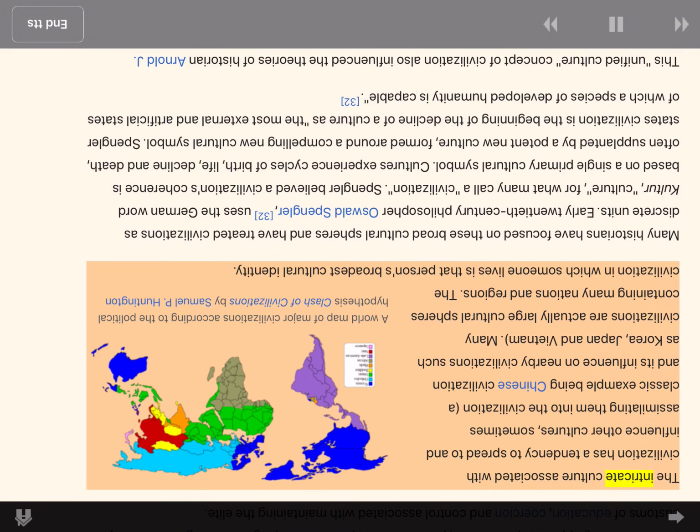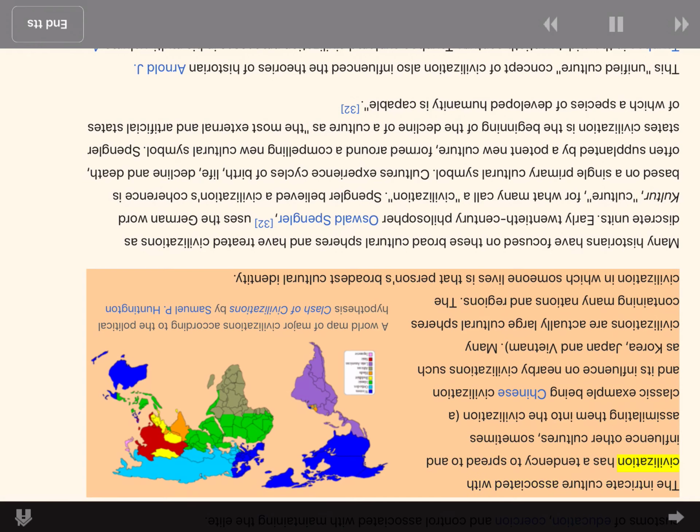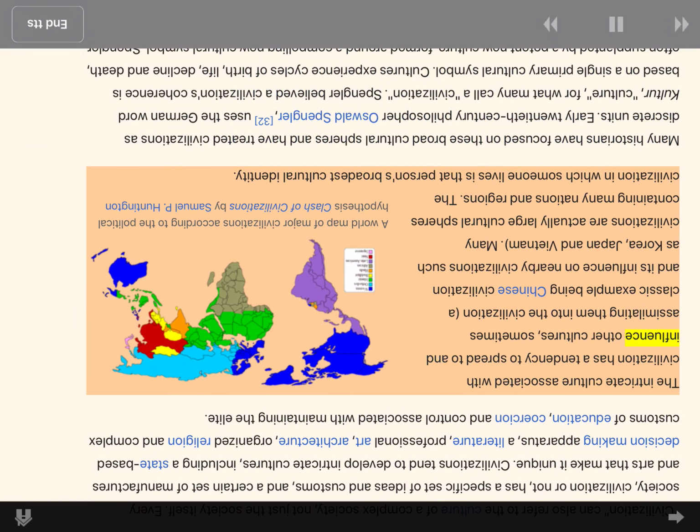The intricate culture associated with civilization has a tendency to spread to and influence other cultures, sometimes assimilating them into the civilization. Many civilizations are actually large cultural spheres containing many nations and regions. The civilization in which someone lives is that person's broadest cultural identity.